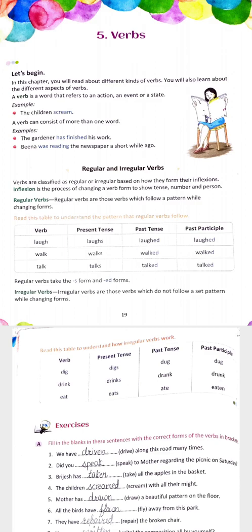But in irregular verbs, the thing is not the same. Here we have the words dig, dug, dug, then drink, drank, drunk, and eat, ate, eaten. You can see that the verb forms are different, and the past tense is different. So this is the meaning of regular and irregular verbs.